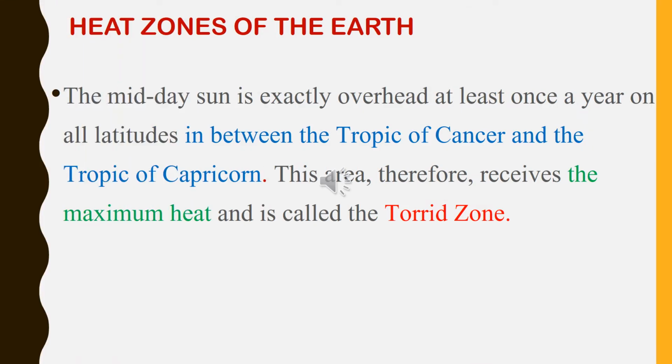Heat zones of the Earth. The midday sun is exactly overhead at least once a year on all latitudes in between the Tropic of Cancer and the Tropic of Capricorn. This area therefore receives the maximum heat and is called the torrid zone.